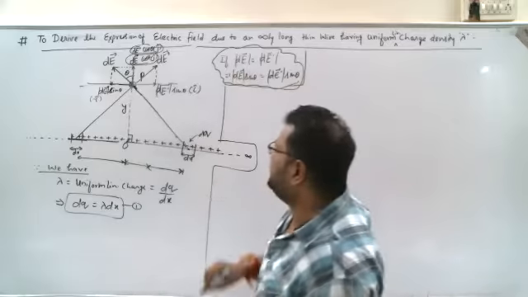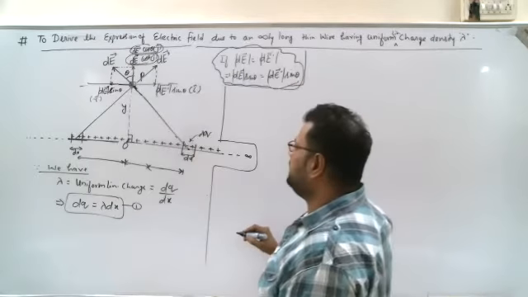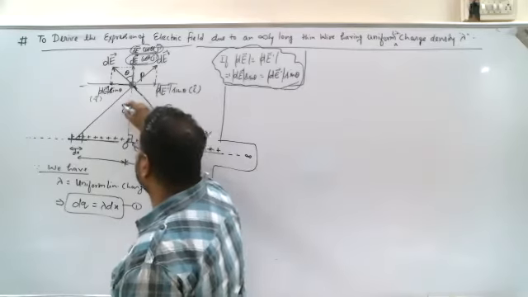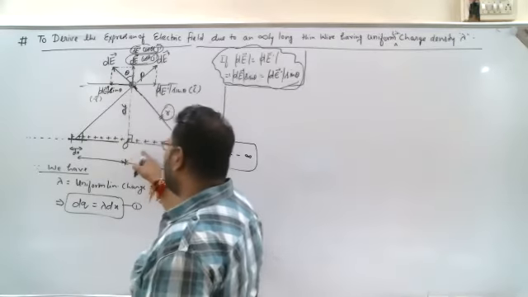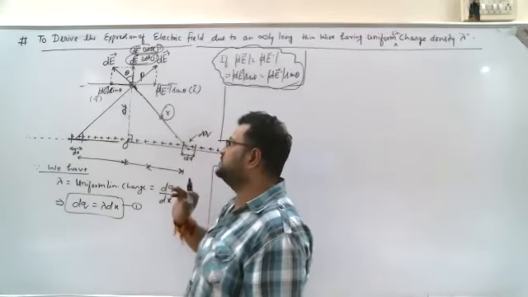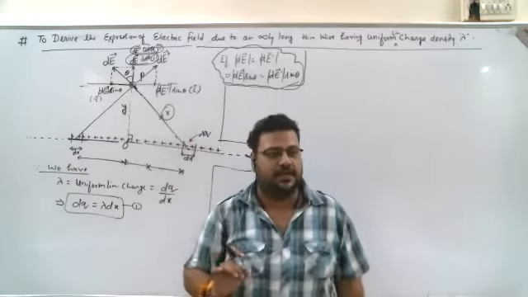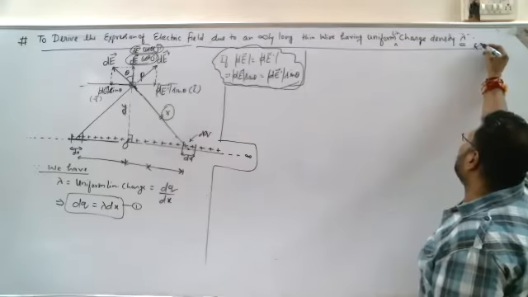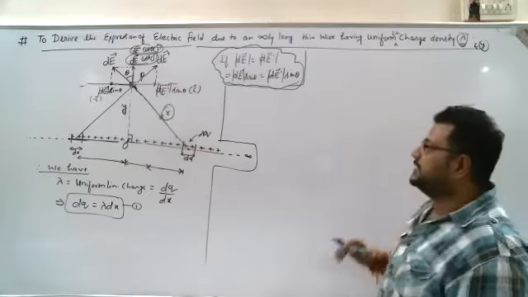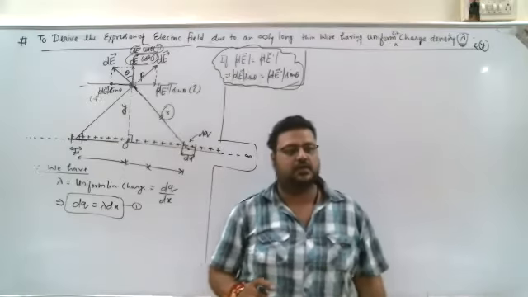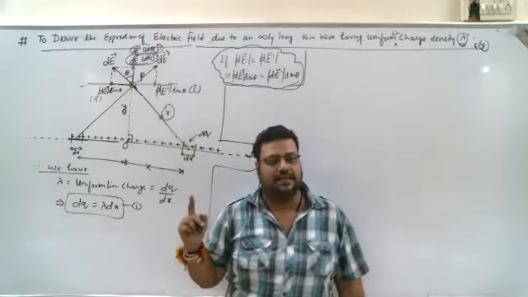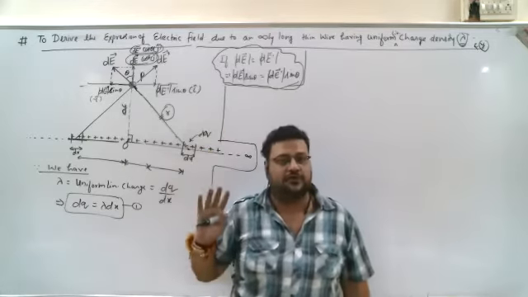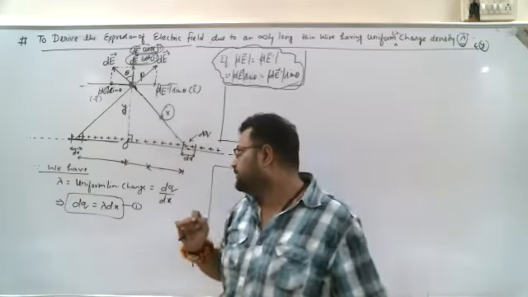So now to calculate dE, how can we calculate dE? Let's suppose we don't know this distance. We are assuming the given distance is y only. X we have assumed, R we are assuming. Our answer should be only and only in terms of lambda and y. What terms have you been given? You have been given only two terms, lambda and y. So the final answer should always be in terms of lambda and y only, right?